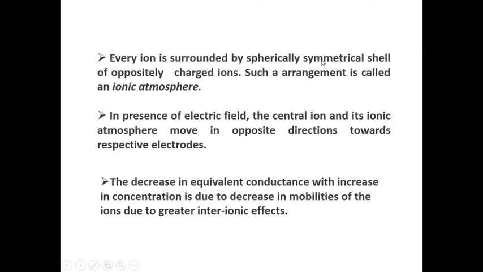Such an arrangement is called the ionic atmosphere, which is spherically symmetrical in the absence of an electric field, but in the presence of an electric field the central ion and its ionic atmosphere move in opposite directions towards the respective electrodes. Means if the central ion is a negative ion, it moves towards the anode, and the oppositely charged ions, the cations, move towards the cathode.